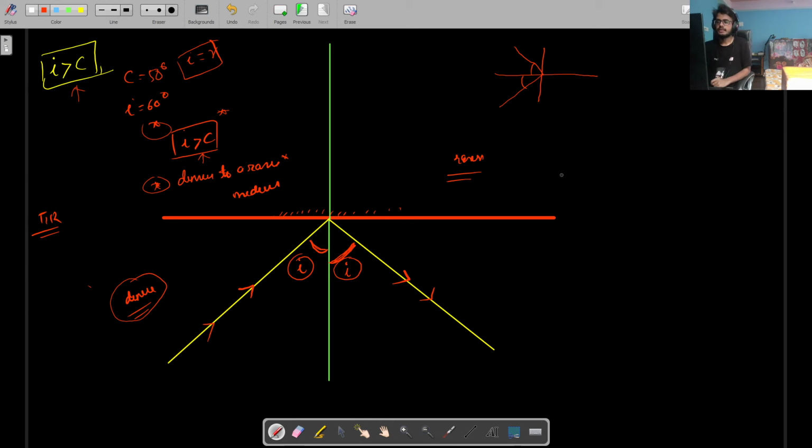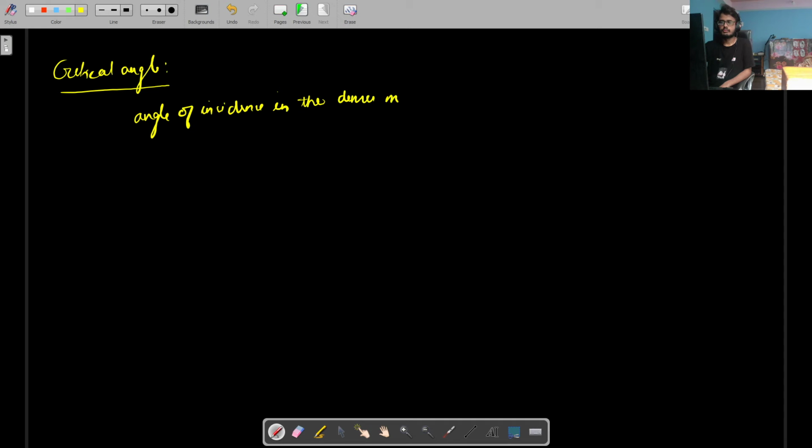So now let us define the term critical angle. This is the angle of incidence in the denser medium corresponding to which the angle of refraction is how much?